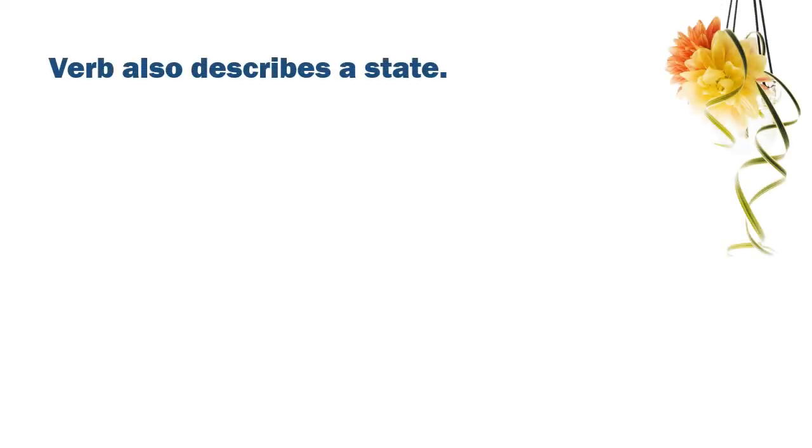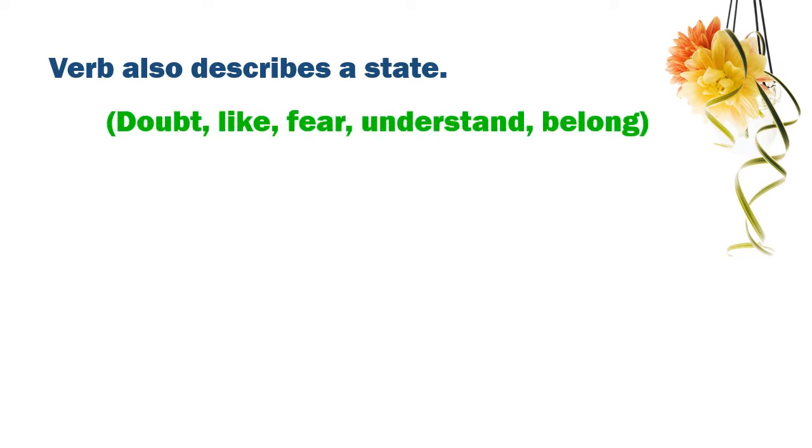But as I said earlier, a verb not only describes an action but also a state. Look at these words for example. Doubt, like, fear, understand, belong. All these are not actions, but they are clearly verbs and show tense. These types of verbs are called state verbs.